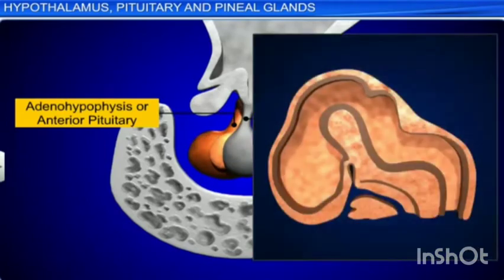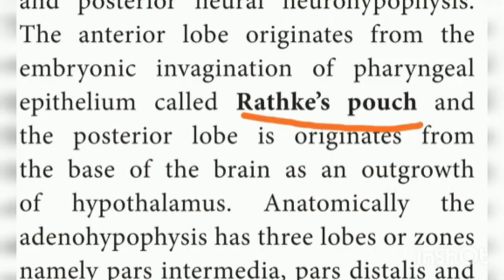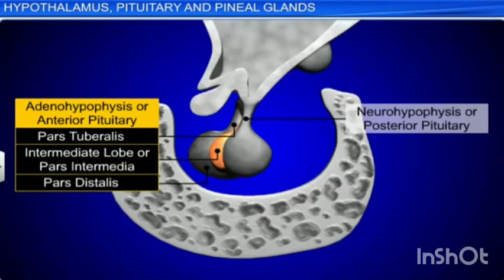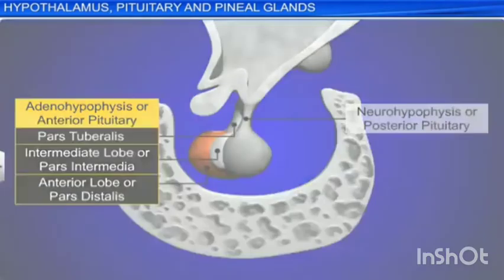The anterior lobe originates from the embryonic invagination of pharyngeal epithelium called Rathke's pouch. So it's an important 2-mark question: what is Rathke's pouch? The anterior lobe of the pituitary originates from the embryonic invagination of pharyngeal epithelium. The posterior lobe originates from the base of the brain as an outgrowth of the hypothalamus. Anatomically, the adenohypophysis has 3 parts: pars intermedia, pars distalis, and pars tuberalis. The neurohypophysis is also known as pars nervosa.